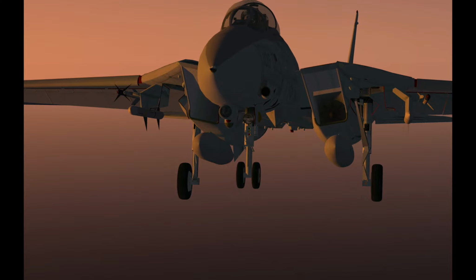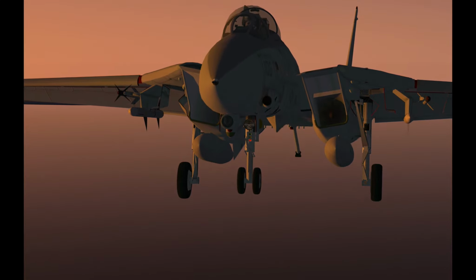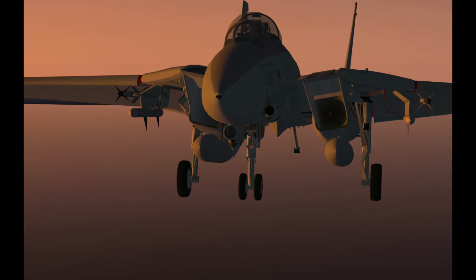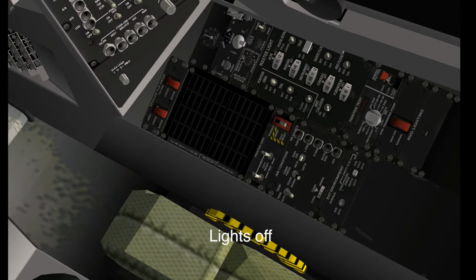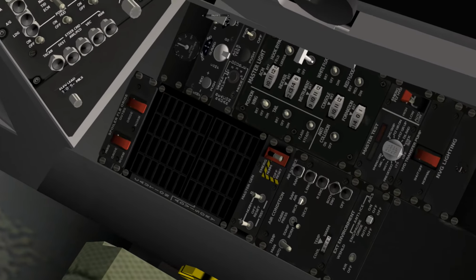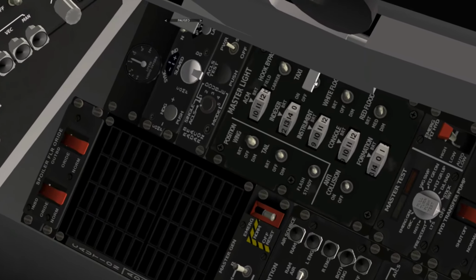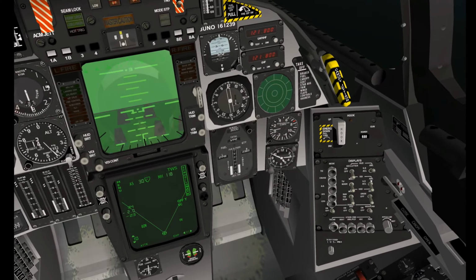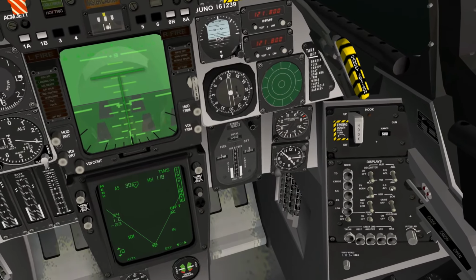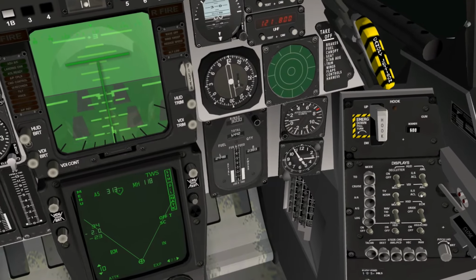When the hook bypass switch is set to carrier, the AOA lights will flash if the hook is not down. Selecting the HUD AWL switch to ACL will set the ship's ILS and TACAN frequency in the jet.